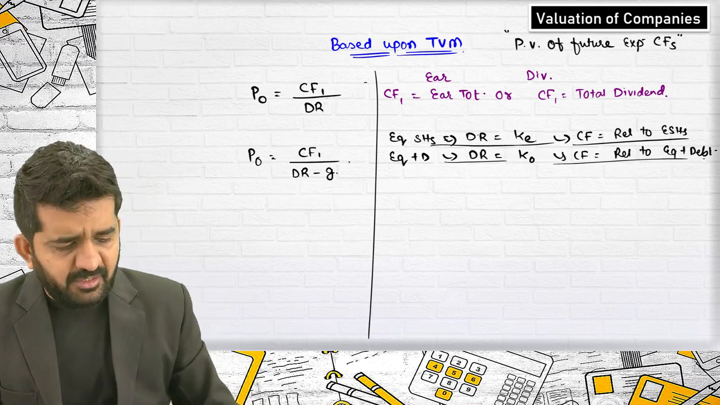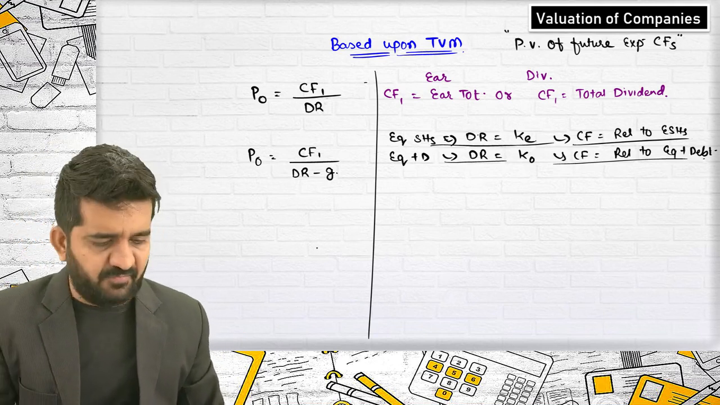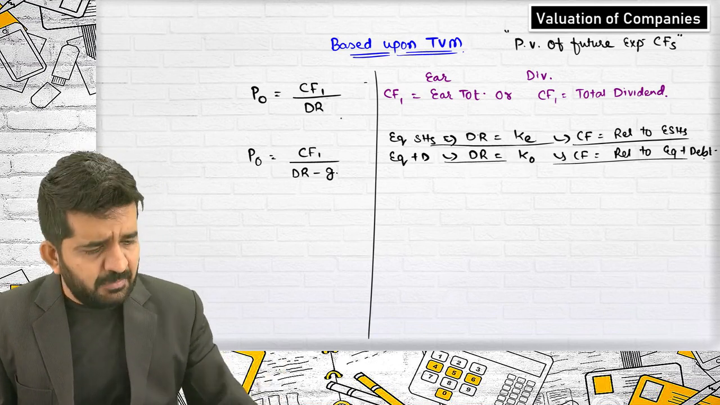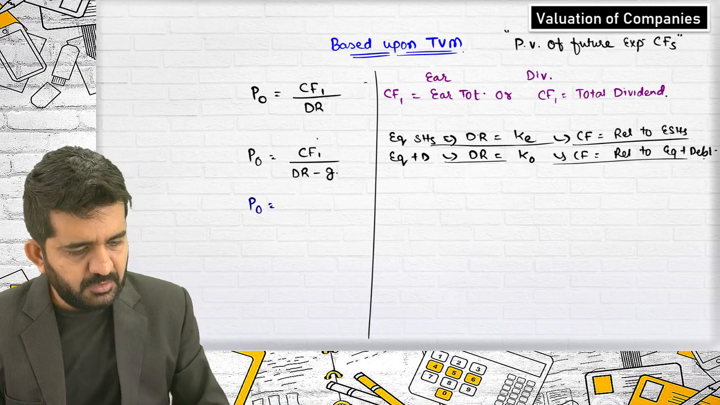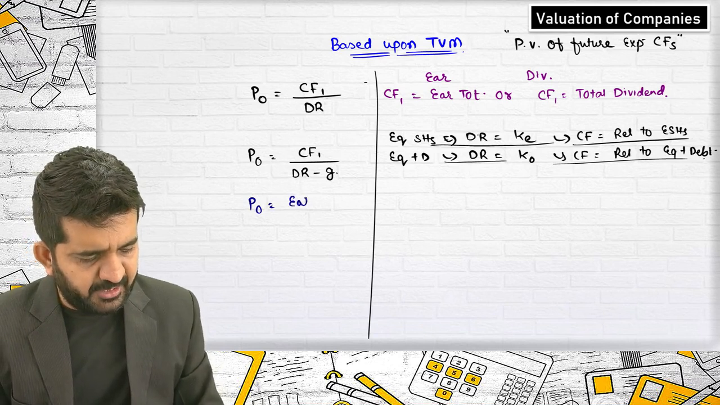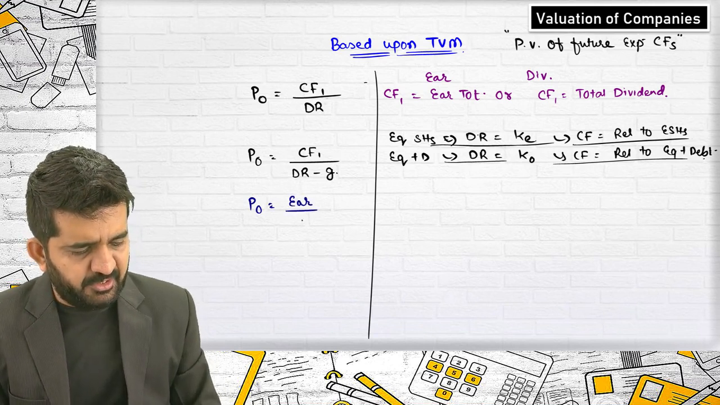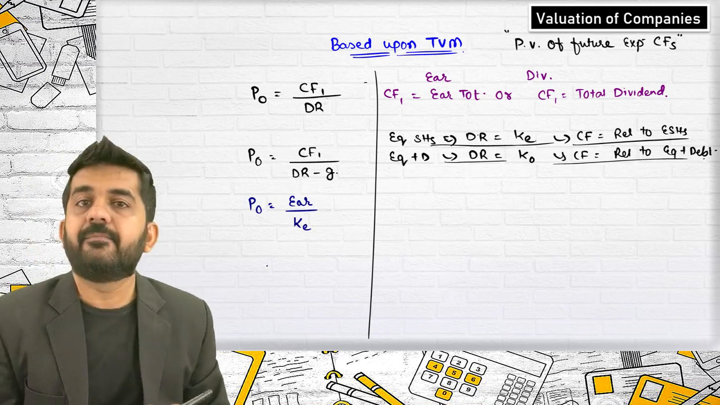Got it. Again, this formula is a simple formula of time value of money. Let me also, in place of cash flow of first year, take total earnings. And instead of discount rate, let me take KE. Can I take it?